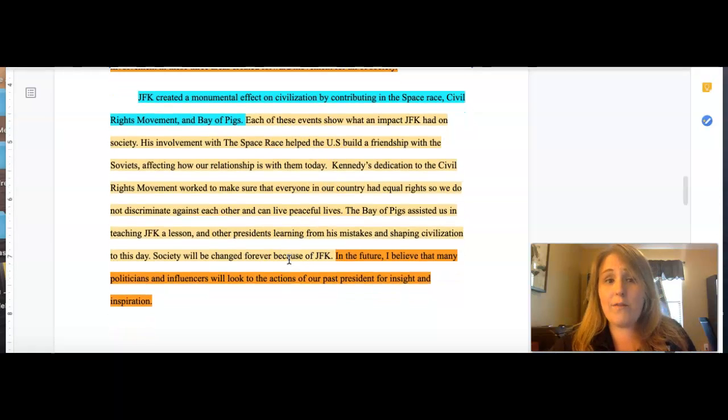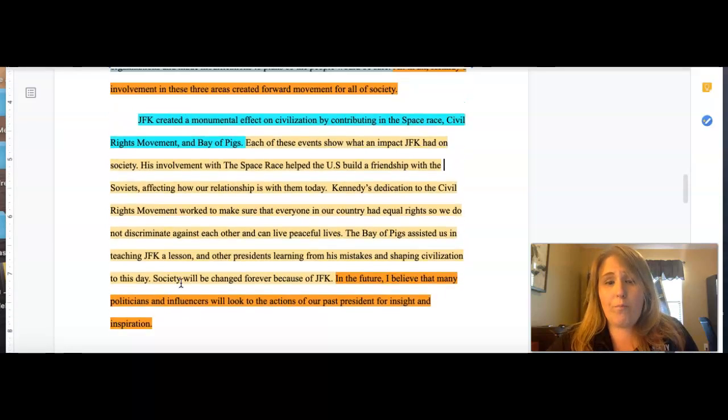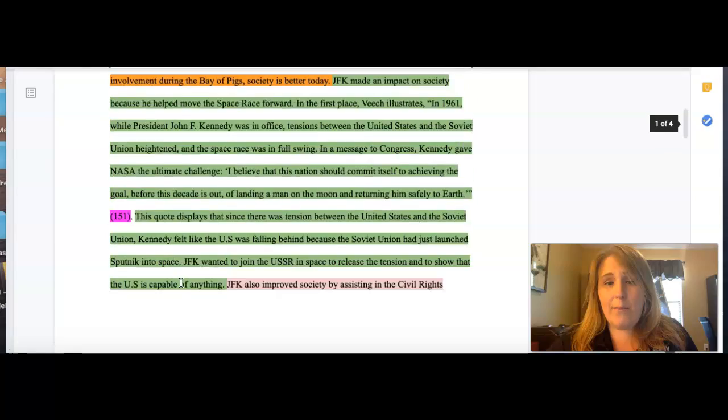And then, just like we've talked about in SIRS, they finished it with a future thought. So they finished their paragraph in their paper by saying, in the future, I believe. Now notice, this is one thing I know I've told my classes, this is the only place I would ever allow you to use a personal pronoun, because you're making a future prediction. So you're saying, in the future, I predict that many politicians and influencers will look to the actions of our past president for insight and inspiration. Okay, so that is what a completed paper should look like.